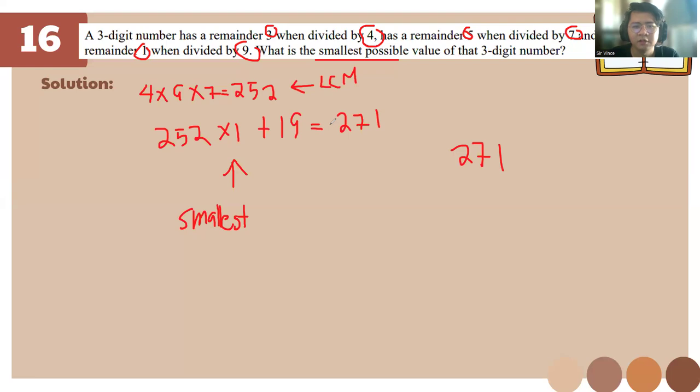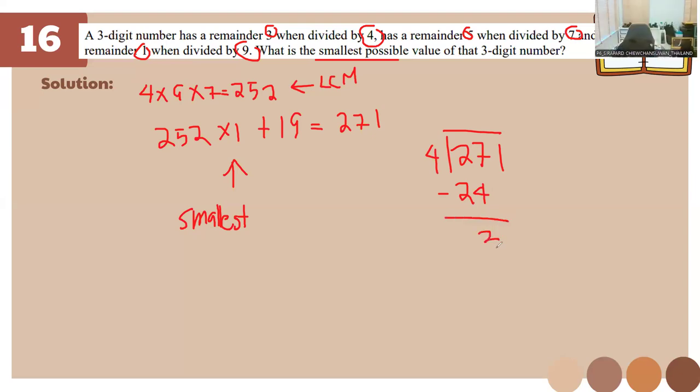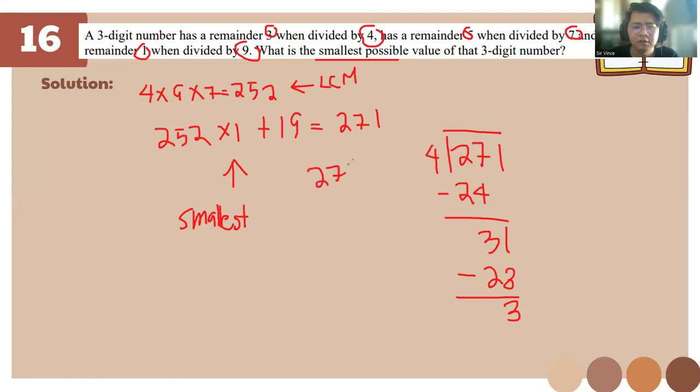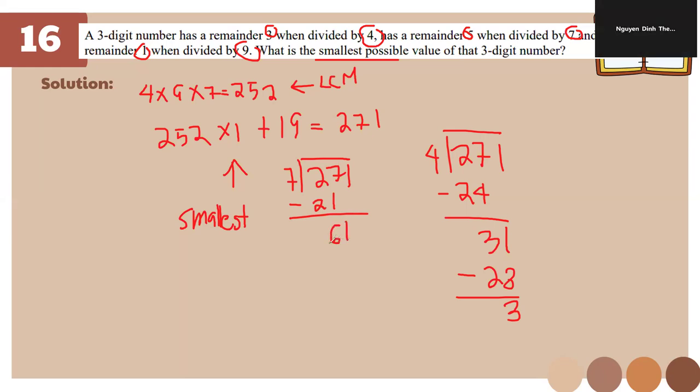So let's try 271. If we divide 271 by 4, this is 24... So it's going to be minus 28, right? So the remainder is 3. How about 5? 7... This is 21... 6, it's 38 with a remainder of 5.